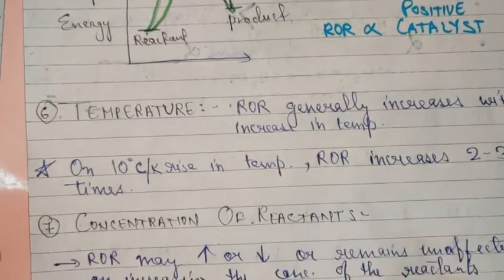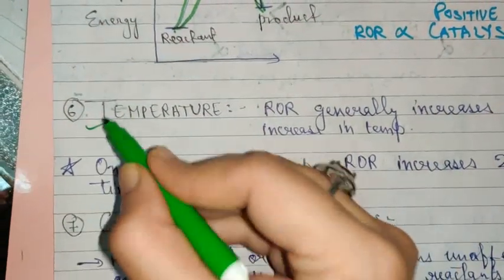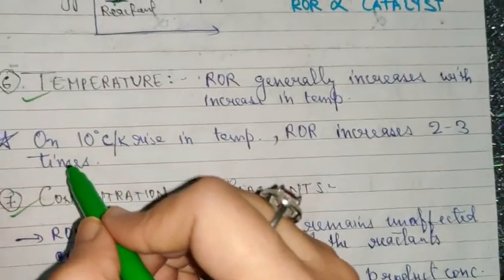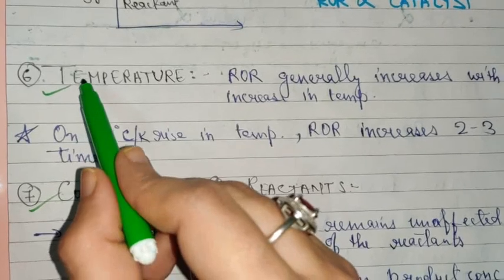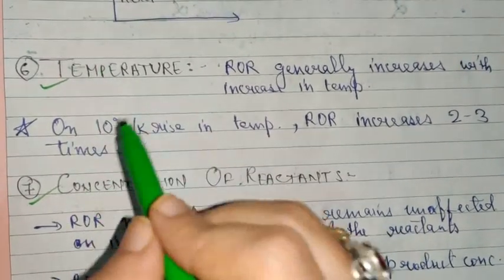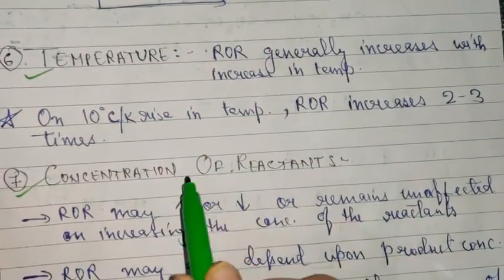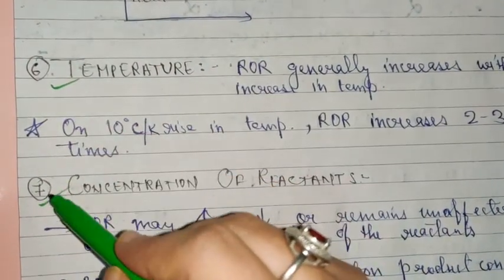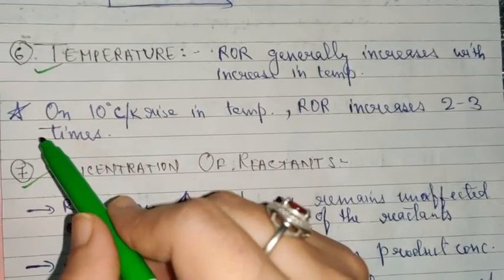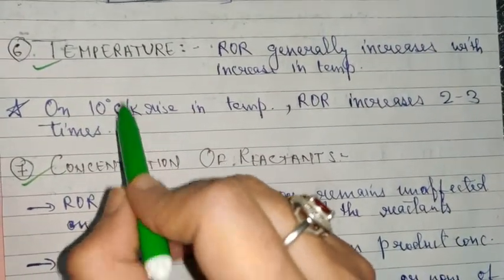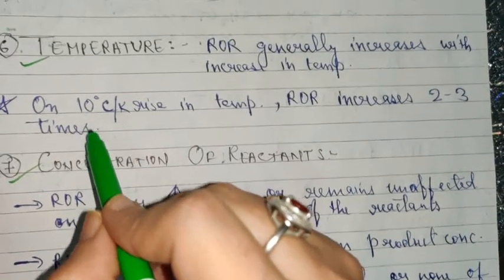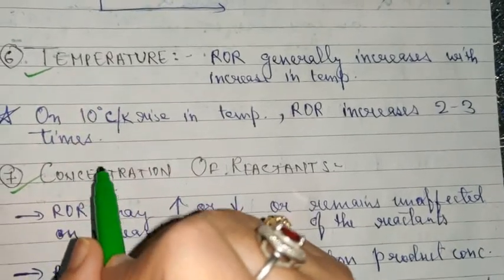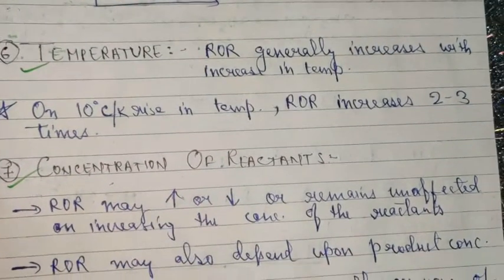Now coming to the next, temperature and concentration. Now these two factors are extremely important because the rest of the chapter is based on these two factors only, and mostly on the concentration of the reactant. So please pay attention to the 6th and the 7th one. In today's video, I'll be just giving an introduction to these two factors, and then in detail we will be talking about these two in the rest of the chapter, because the leftover chapter will be discussed only on these two factors.